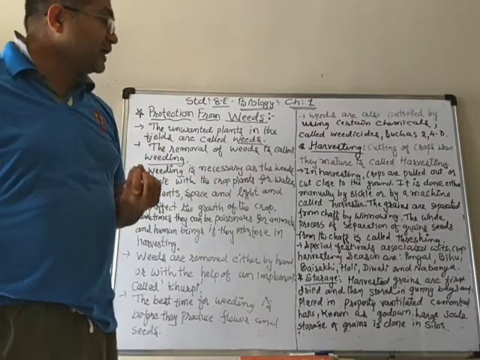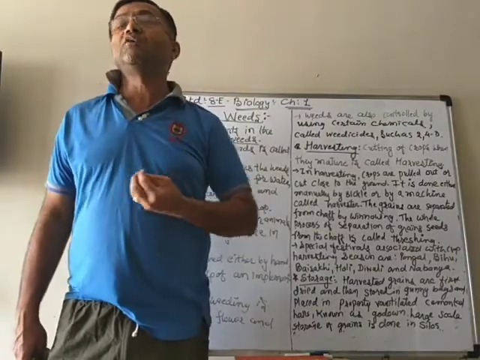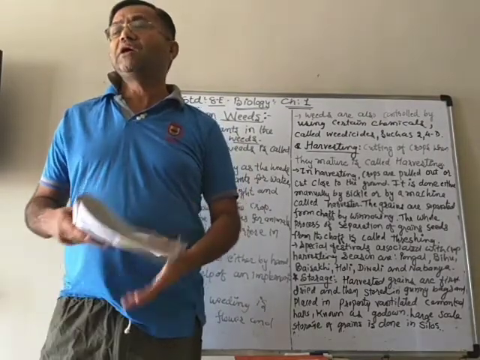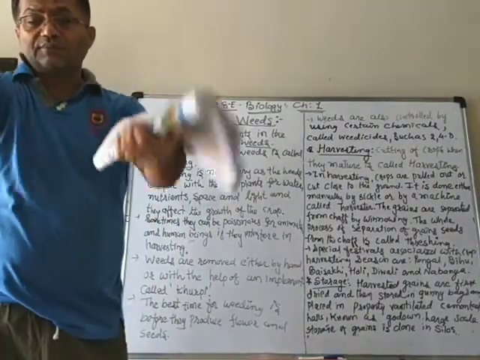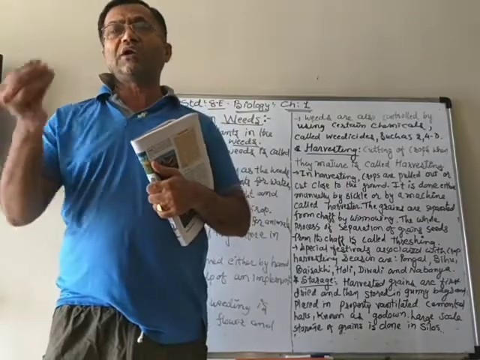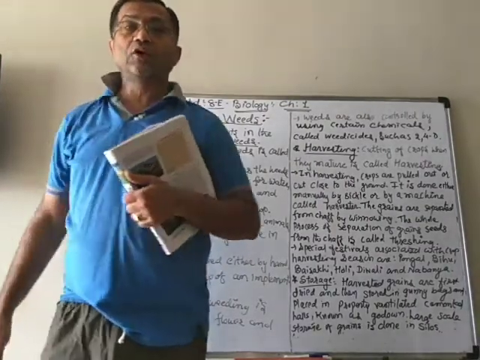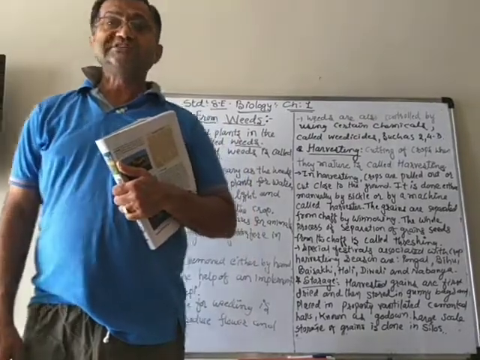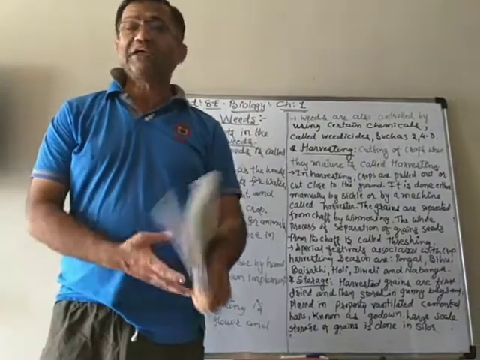For that, on a small scale, they can use winnowing also. Winnowing, we learned about it in lower standards: the mixture falls down, and due to the wind the light chaff blows away, and our heavy grain remains on the ground. And sometimes we have to do threshing.